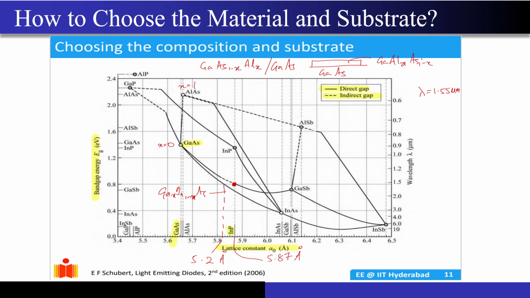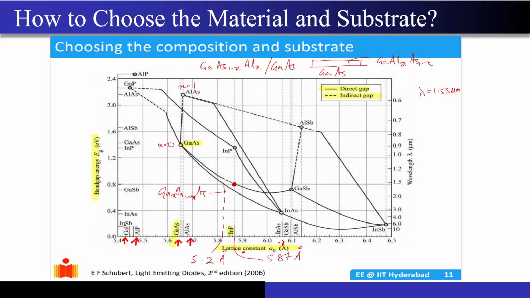Now coming to a very important part, this question is normally a favorite in the exams as well, correct? So how to choose the material and the substrate. Sir must have shown you this graph in the lectures as well, so I will just quickly go over what this graph is. On the x-axis you are seeing the lattice constant, and different materials have been highlighted over here, correct?